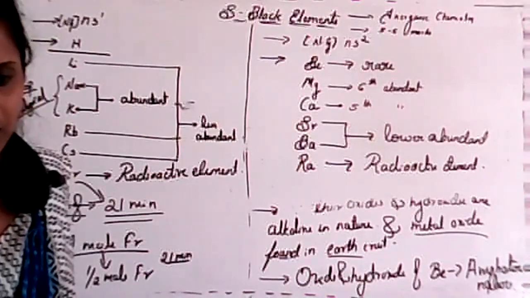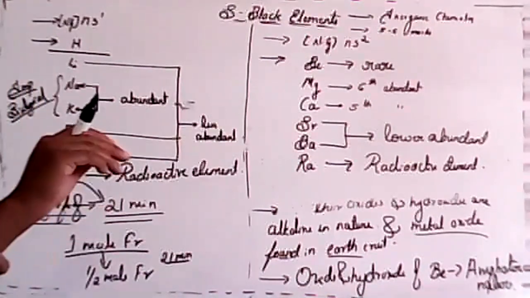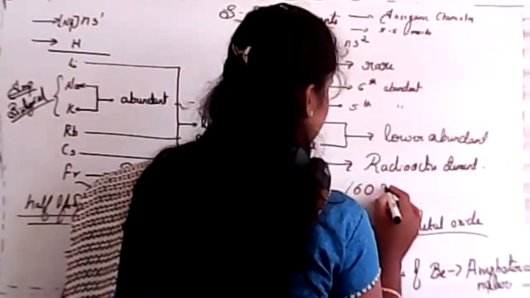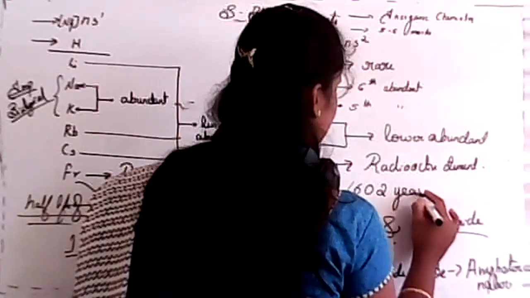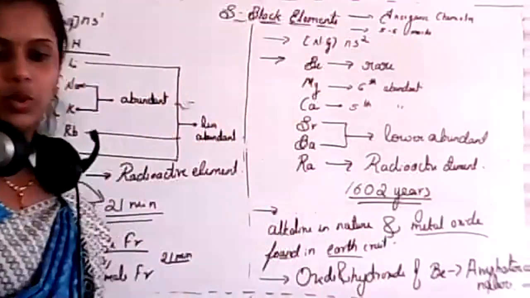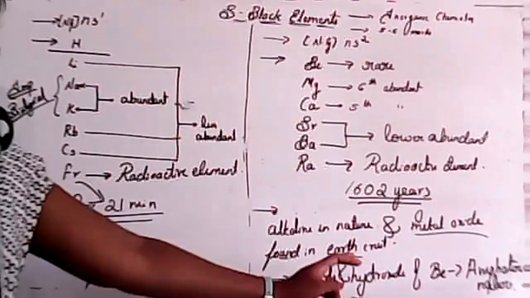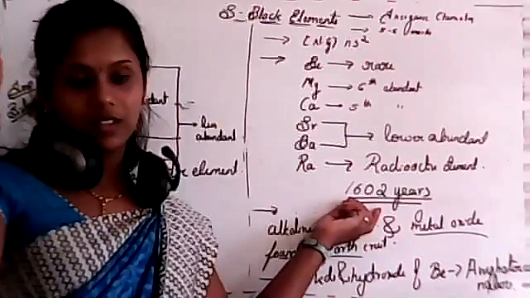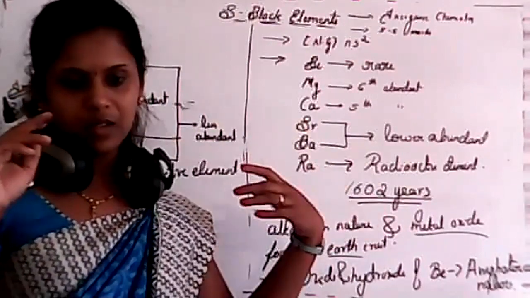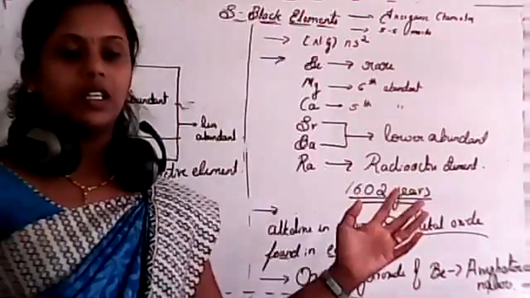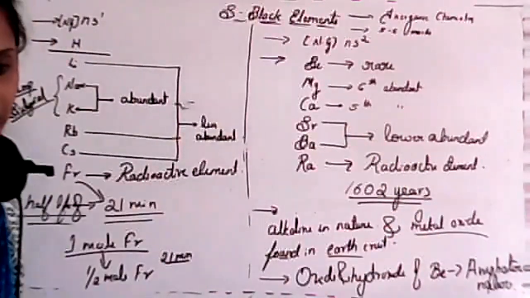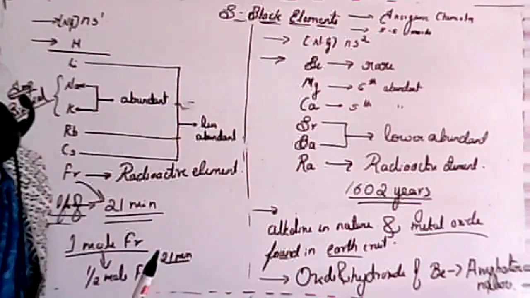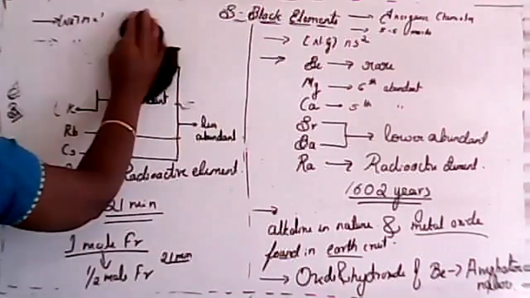Okay, the half-life of radium, I'll write. The half-life of radium is 1602 years, and it is the most stable isotope. See, where is 21 minutes and where is 1602 years? So that's why I told you it has a half-life of years. Is it clear? Okay, I'll move on to the next one.